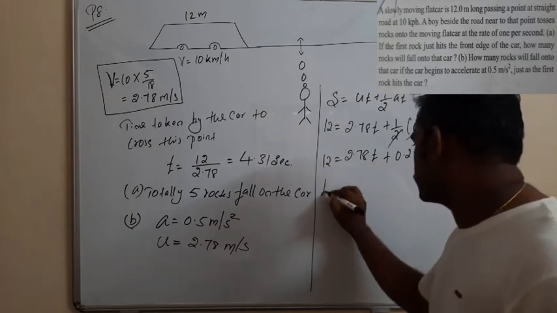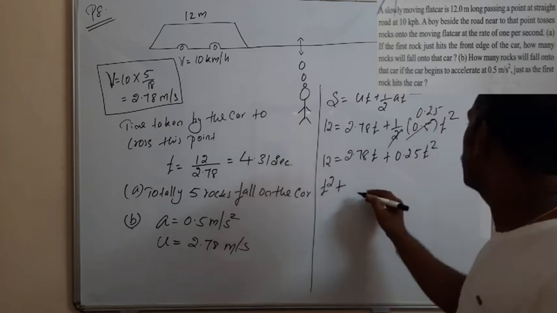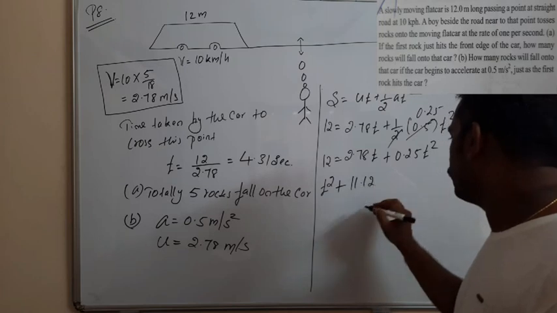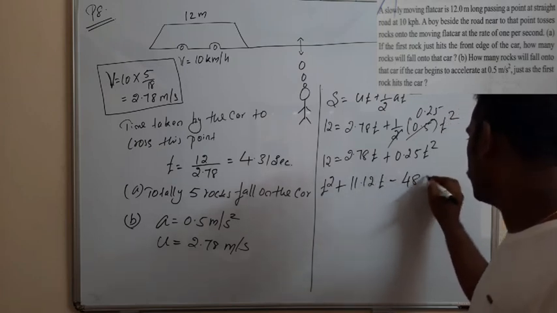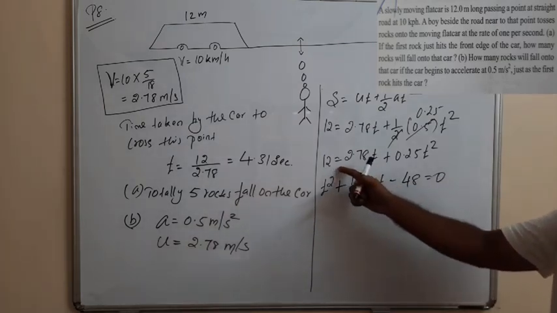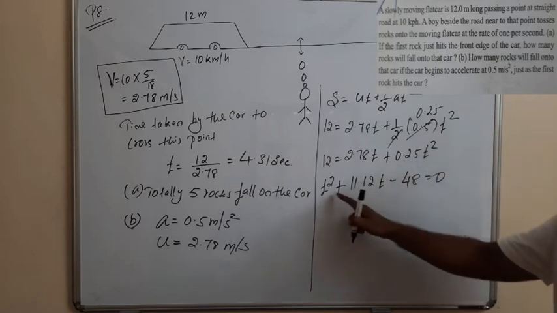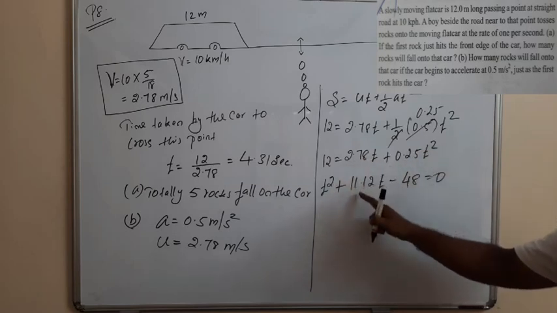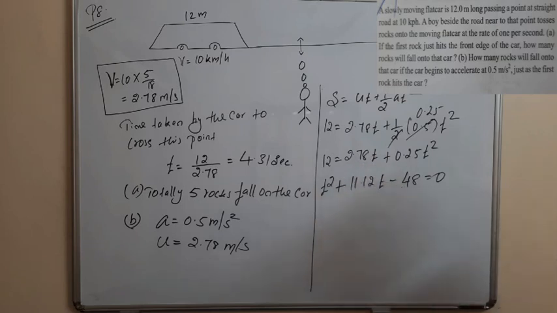Okay, then t square plus 11.12 t minus 48 is equal to 0. So multiply the entire equation with 4. That is 0.25 into 4, that is 1. That is t square plus 2.78 into 4, that is 11.12 t minus 48 is equal to 0.